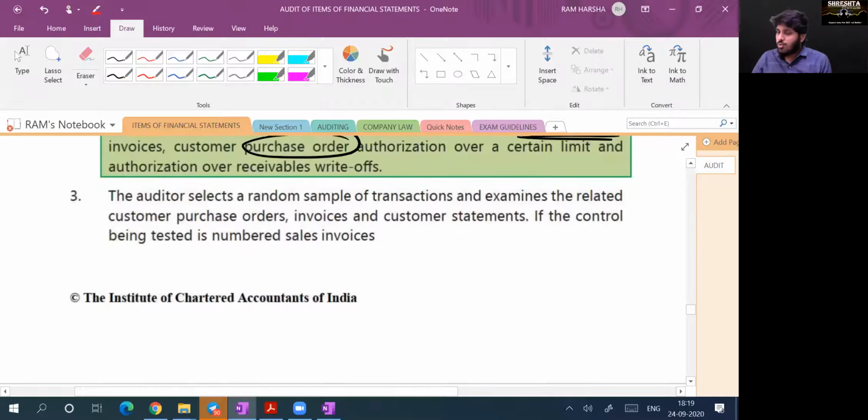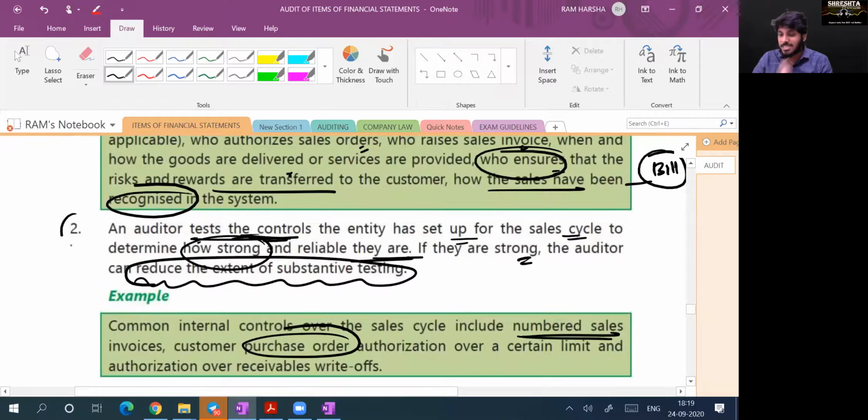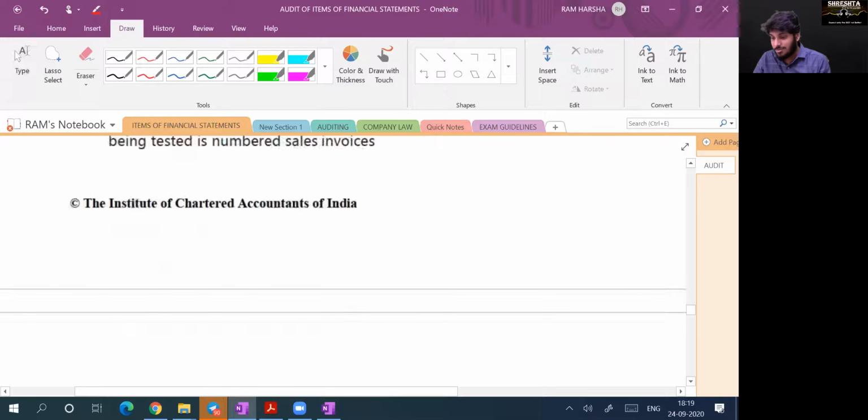Now what does the auditor do? What is the broad idea? First you will understand how the company's sales happen. We will test controls. Yes or no? Third, we will select a random sample of sales and examine the related order, related invoice, and customer statements. Are you getting the point? Yes, sir.